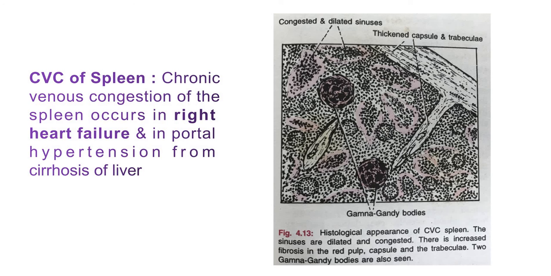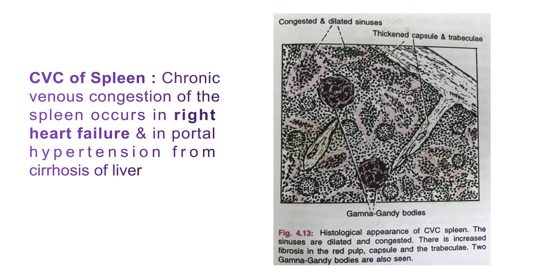I am going to take the example of the cirrhosis of liver. Here you can see the hepatic cirrhosis. In the third stage of CVC of spleen, it shows the cirrhosis of the liver, and this condition we commonly call congestive splenomegaly.